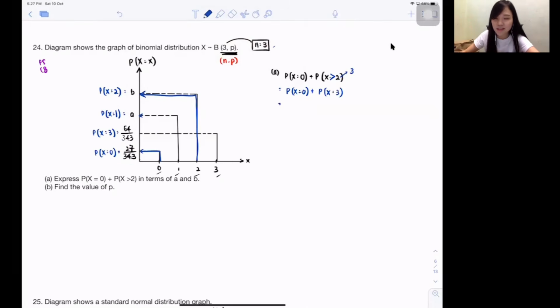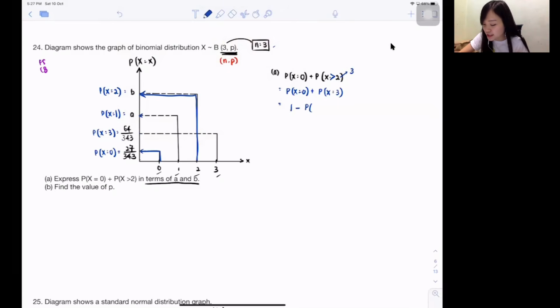Correct? But will I get any marks? No. Why? Because this question says in terms of A and B. That means they want you to use A and B. So 0 and 3 is actually both number, but I'm going to force myself to use A and B. That means I must try to relate to 1 and 2. How do I relate to 1 and 2? After every question I did just now, you guys should know that total probability is 1. When you want to find 0 and 3, you just plus them together. But since I want to use A and B, you should know that total probability is 1.